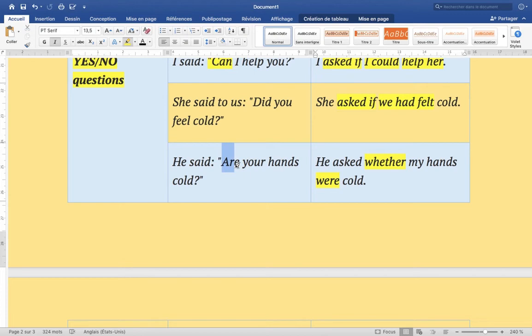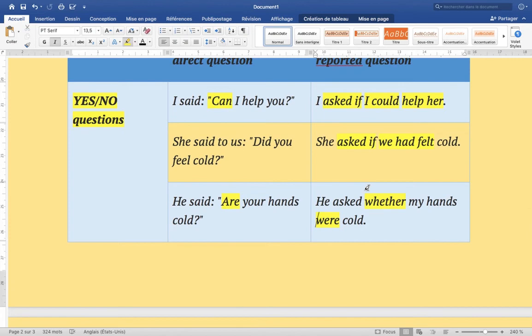This is are, the verb to be in present, and here we turn it to the simple past, the verb to be in simple past, etc. So try to pay attention to the changes of verbs and pronouns, etc. When we have questions in simple past, we have to turn them into the past perfect. And try to pay attention when we have yes or no questions.